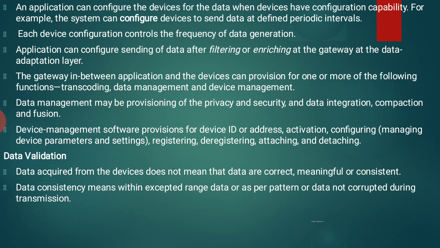Data adoption layer, we are identifying in which route it has to be transmitted. The gateway in between the application and the device can provision one or more of the following functions. If we are using applications in every internet application, we are using gateways, and by using these gateways, devices can provision one or more of the following functions: transcoding, data management, and device management.